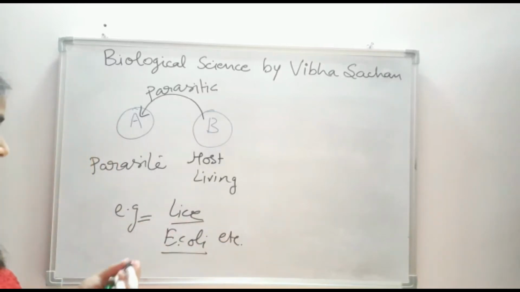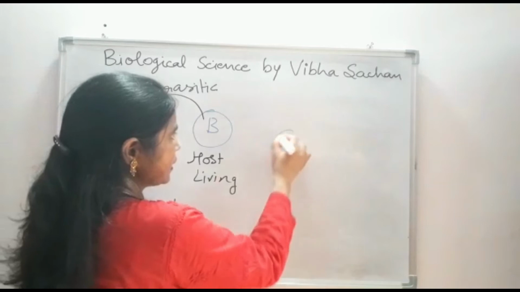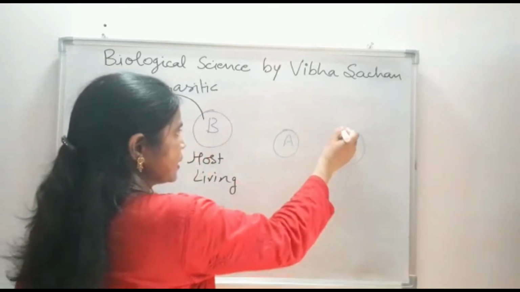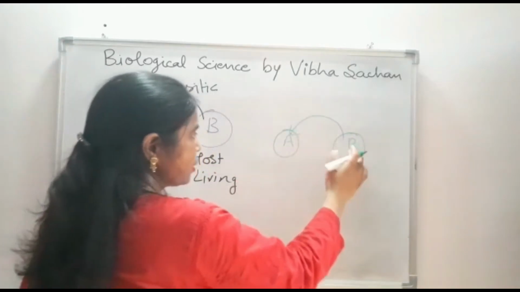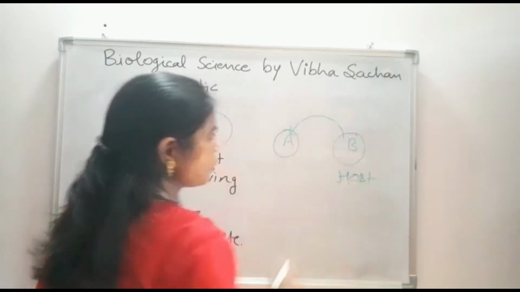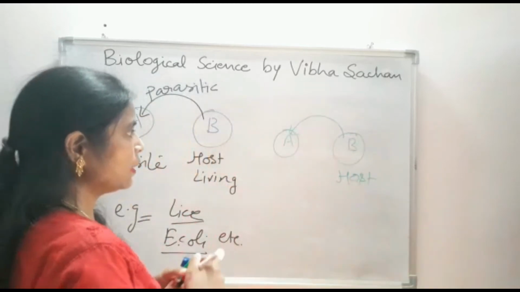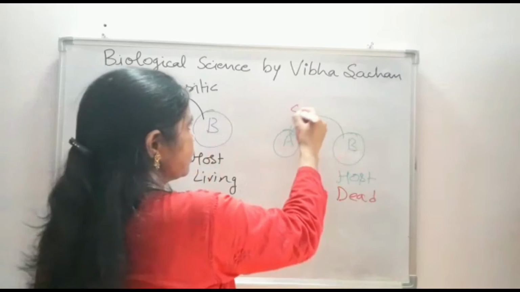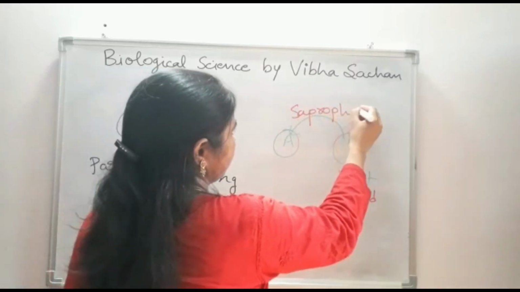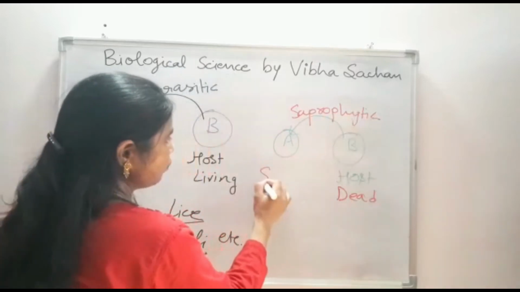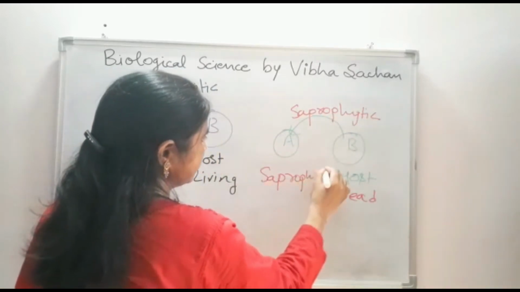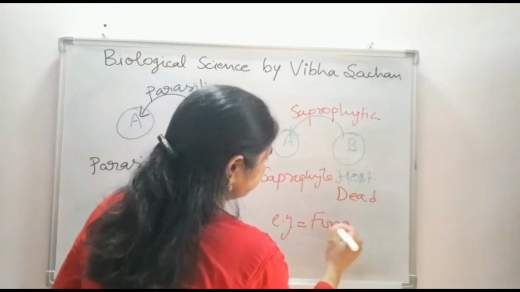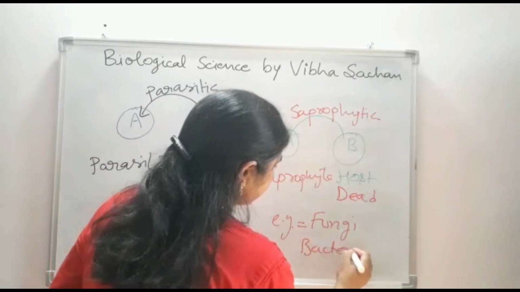In the second type of nutrition, assume organism A and organism B. Suppose A is taking nourishment from B. Because B is providing nourishment, it is known as the host. And here this B is dead. So this relation between A and B is known as saprophytic, and A is known as a saprophyte. Examples for this are fungi, bacteria, etc.